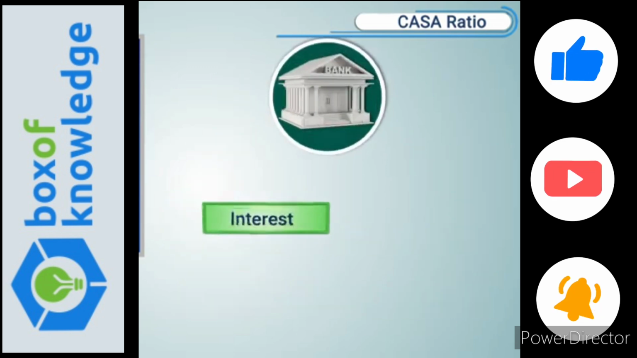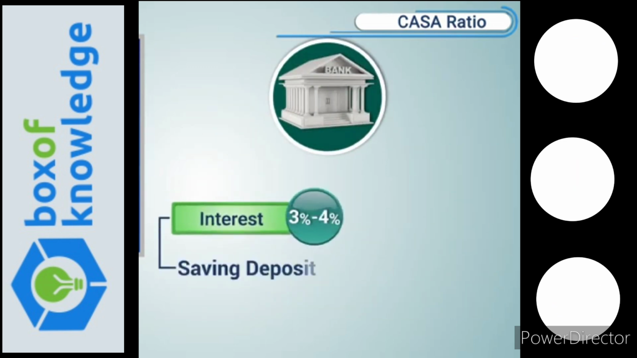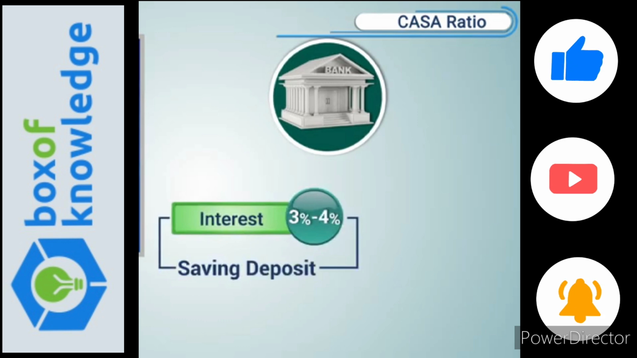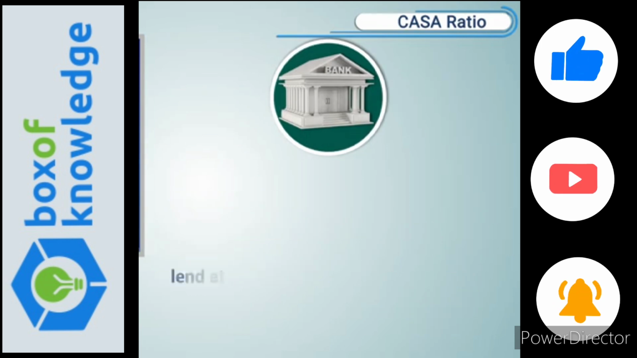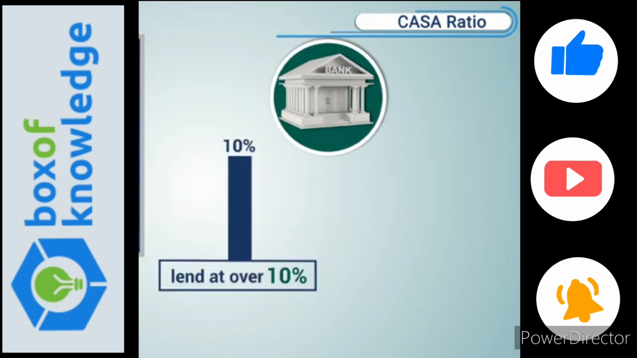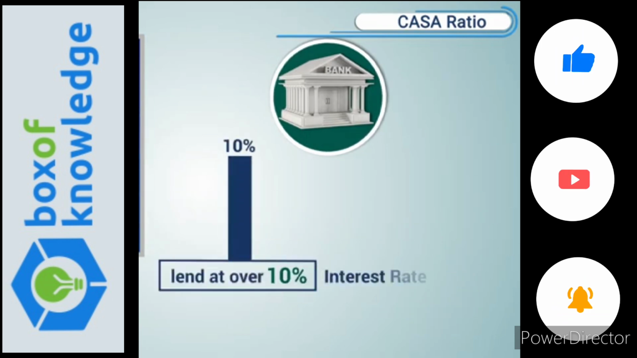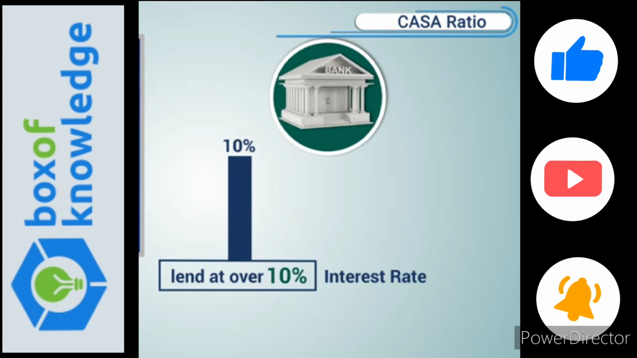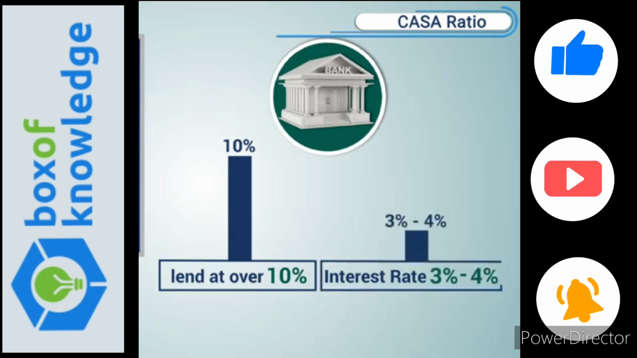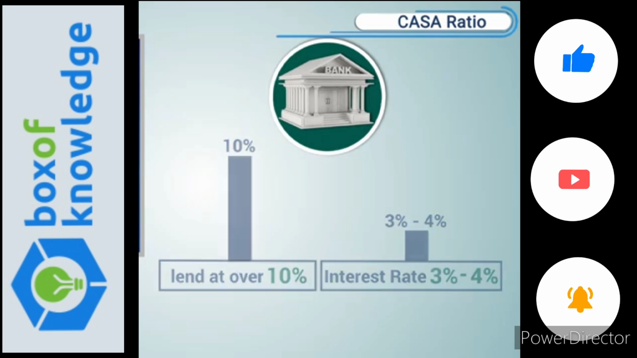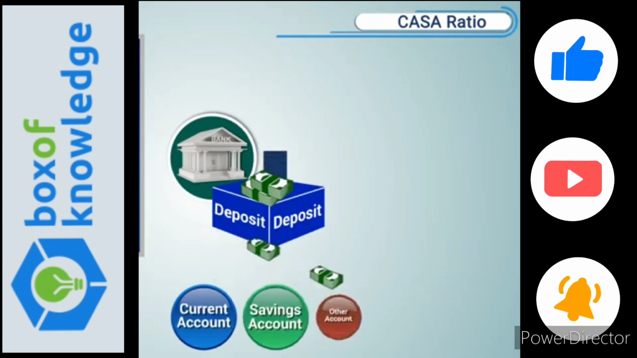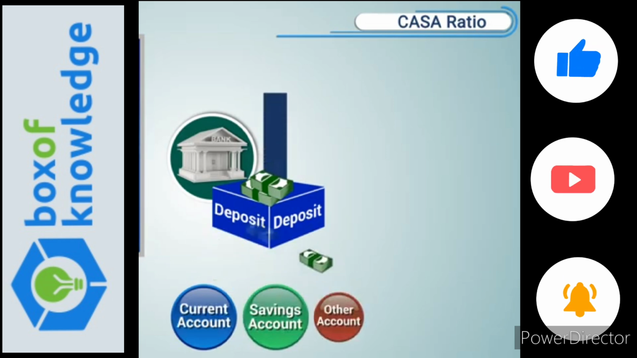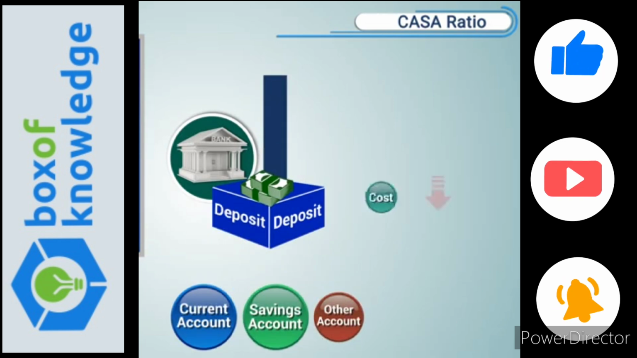Banks pay interest at 3 to 4% on saving deposit, which is way below its lending rate, thus decreasing the cost. For instance, most banks lend at over 10%, whereas the rate of interest that they pay on saving deposit is just 3 or 4%. So what is the impact? If a large part of bank deposits comes from these funds, it means that the bank is getting those funds at a relatively lower cost.